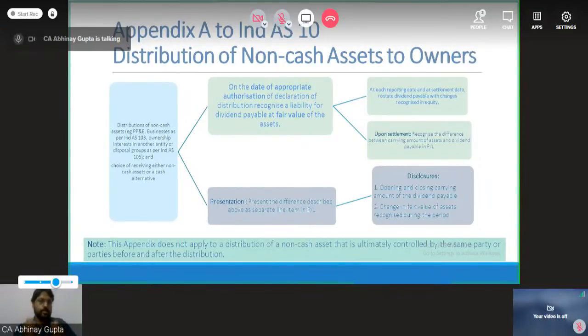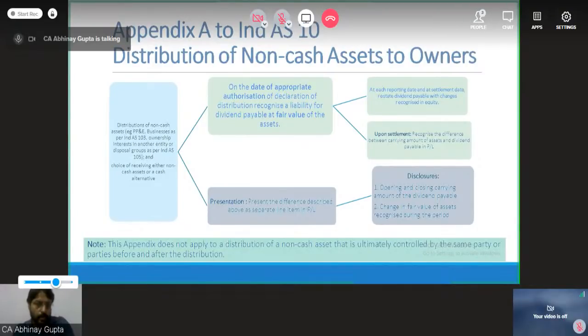Whenever the company decides to distribute non-cash assets, meaning assets which are not cash, like investments. For example, the company has 1,000 shares of Reliance Limited in its balance sheet, and it has 1,000 shareholders, and it distributes one share of Reliance Industries to the demat account of each shareholder. This is a distribution of non-cash assets to the owners. We do not see these transactions regularly, nobody does this in real life, but it is practically possible. Since the concept is there, we should know about this.